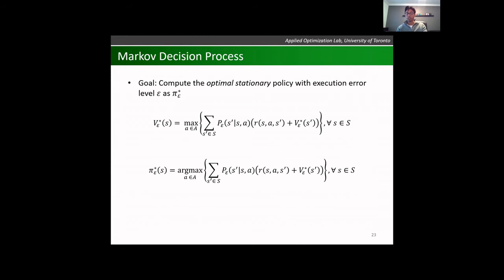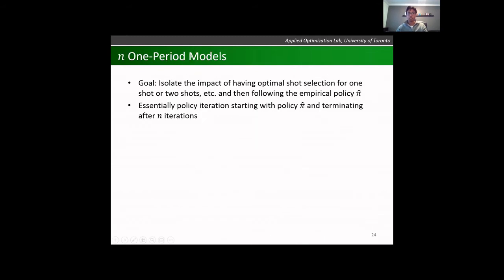And that motivates our third model, which are these N-period models. And so here, the goal is to isolate the impact of having optimal shot selection, not for every shot, not for no shots, but for one shot or two shots, etc., and then following the empirical policy. So this is, for example, let's say I only want to be optimal on my serve. So I only have one action for my serve, the optimal action, but then every other shot, I'll follow this empirical distribution. And so mathematically, this is a policy iteration, starting with the empirical policy, but terminating after n iterations.